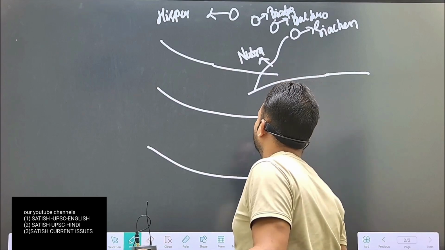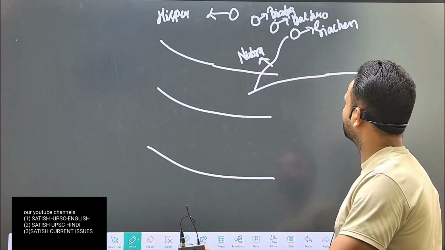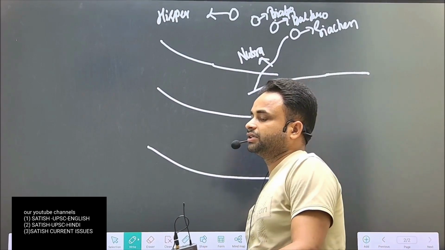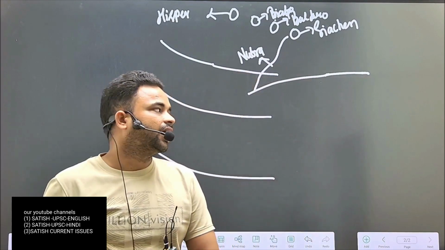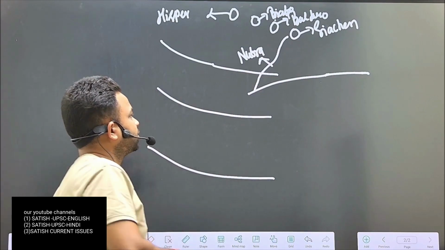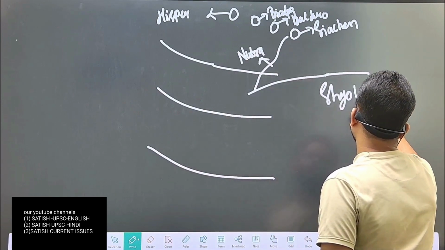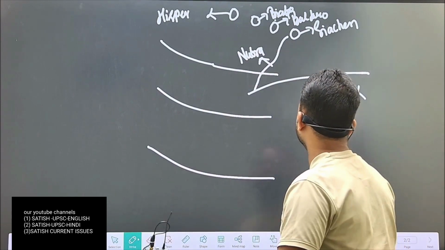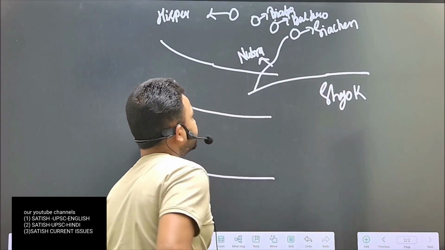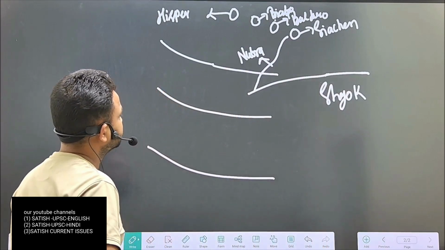So Nubra river is basically originating from Siachen Glacier, and Shyok River is originating from far east of Siachen Glacier.